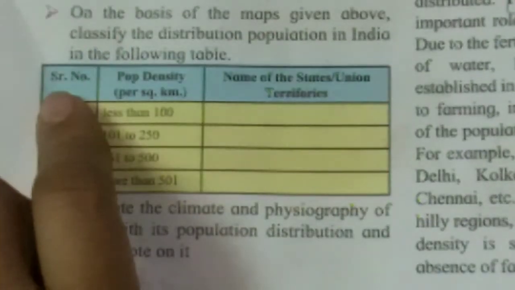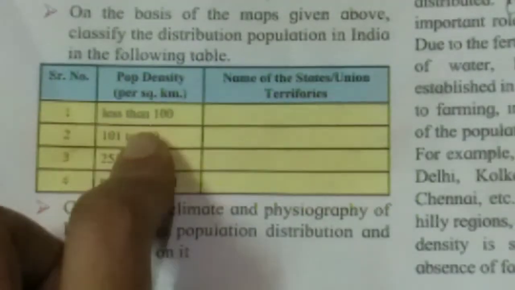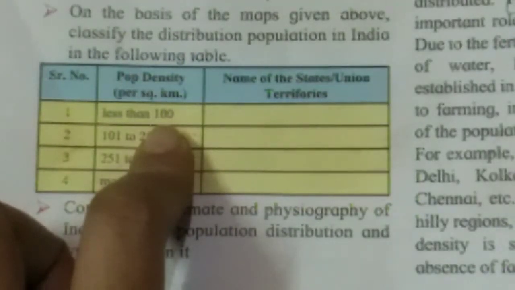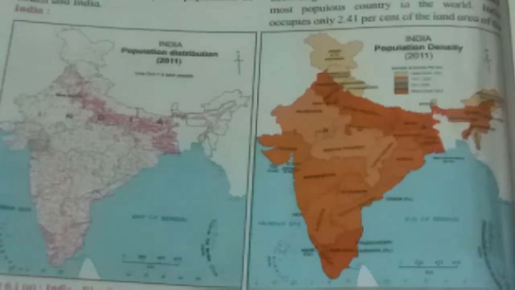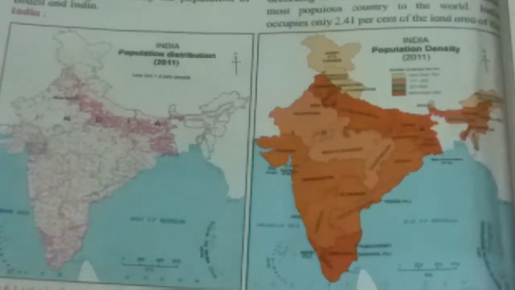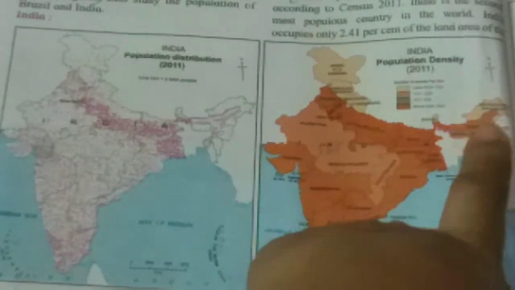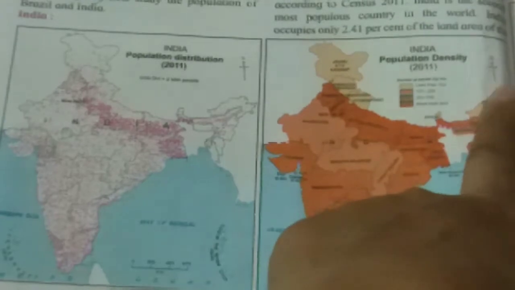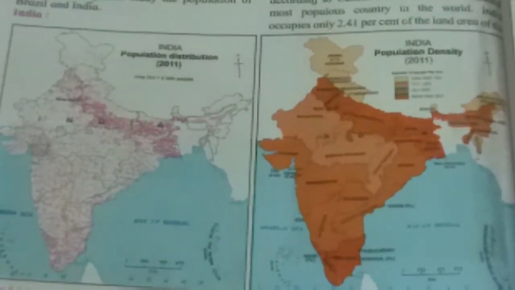For less than 100 per square kilometer, you have to find out from here and write in that box. You can see this color, that is less than 100. So it is Jammu Kashmir, Himachal Pradesh, Uttarakhand, Mizoram, and Arunachal Pradesh on this side. Like this you have to find out.